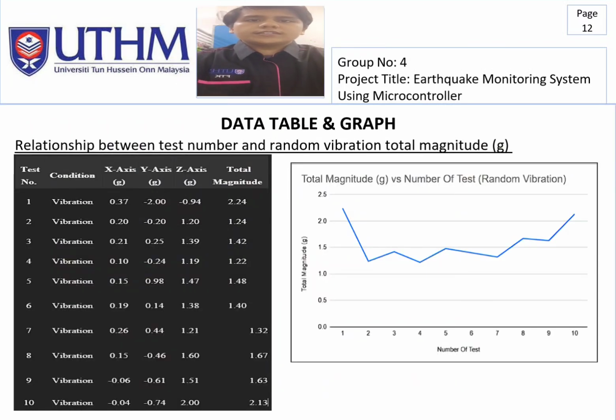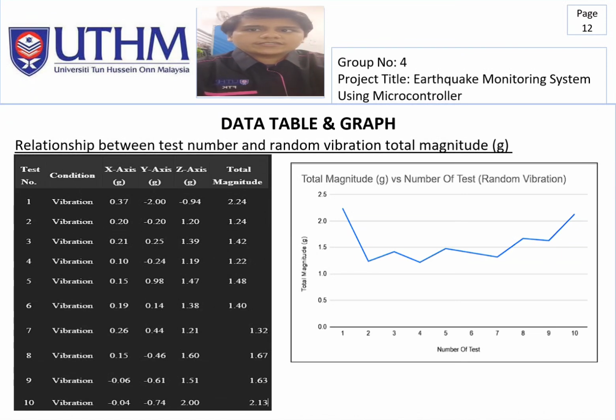Now we go to the data table and graph. This slide shows the relationship between the test number and the total vibration magnitude measured during our experiments. On the left, we have the data table showing the vibration readings along the X, Y and Z axes for each test, as well as the calculated total magnitude. On the right, the line graph visually represents the total magnitude for each test.